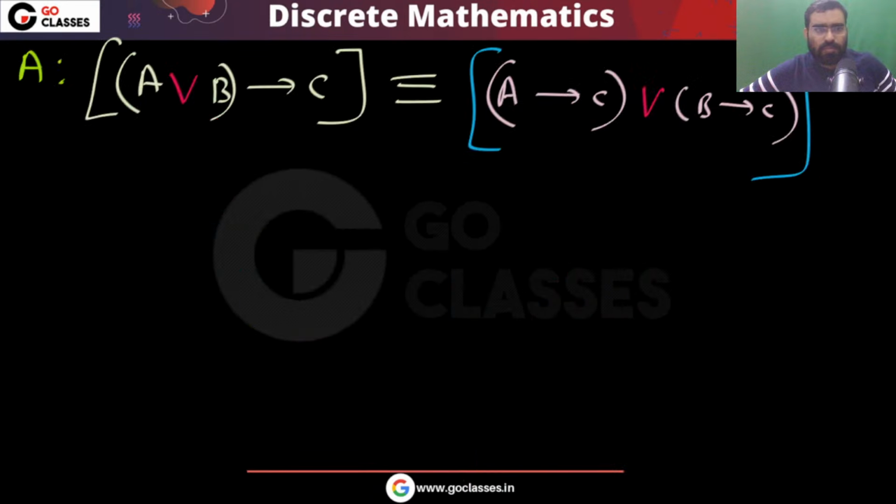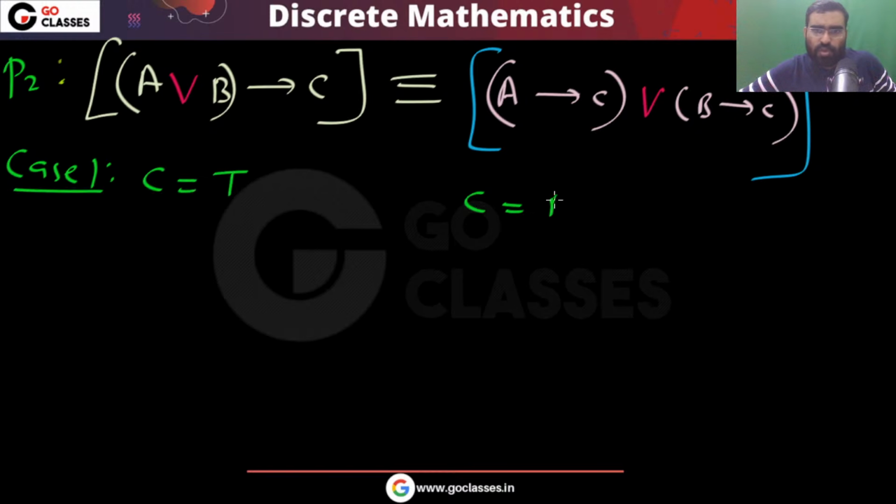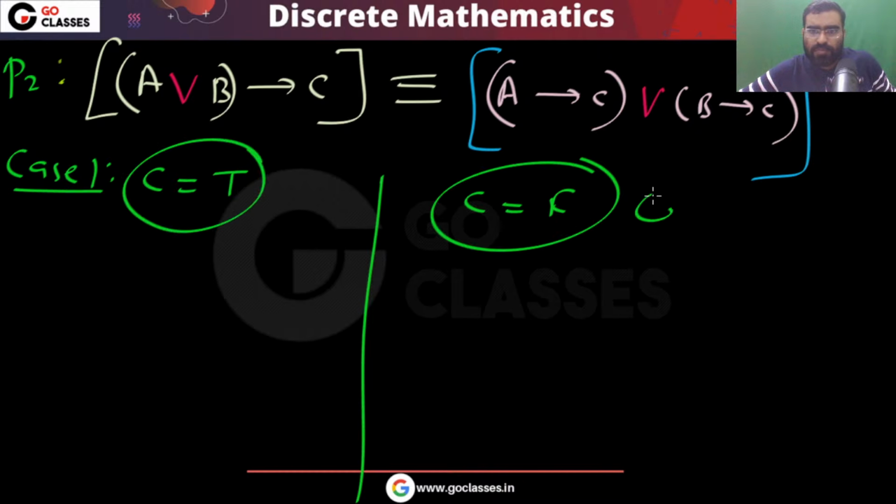Okay, what about the next? What about P2? This is your P2. The same method you can try by case method. There are only two cases possible: case 1, case 2, either C is true or C is false. This is your case 2. Now you tell me, in this case what will happen?